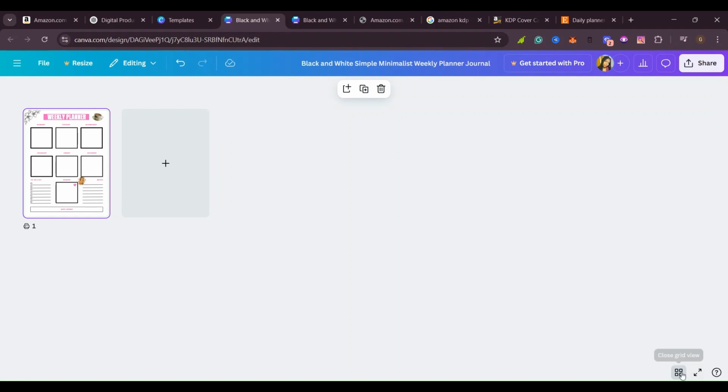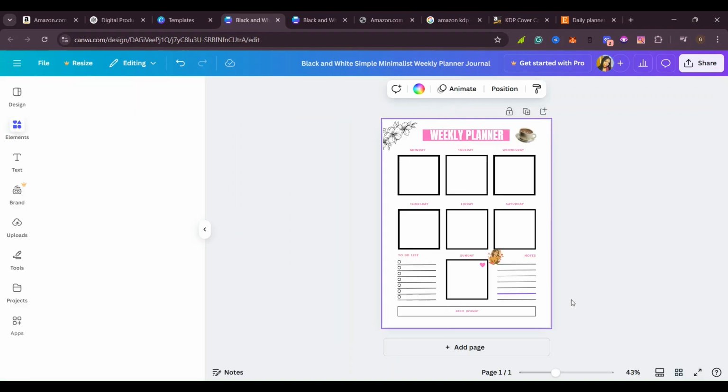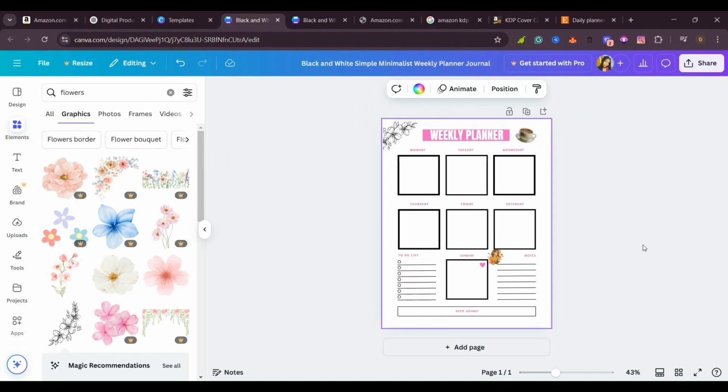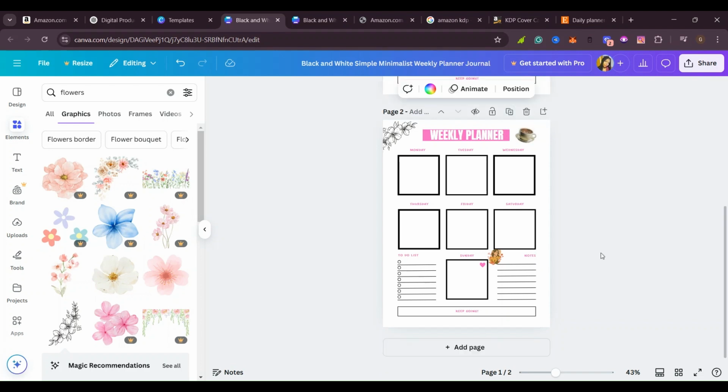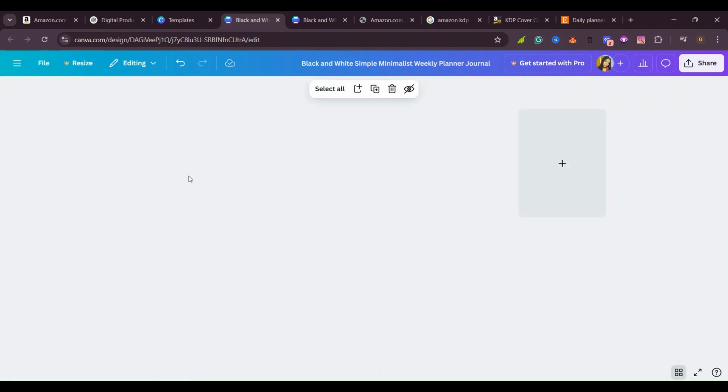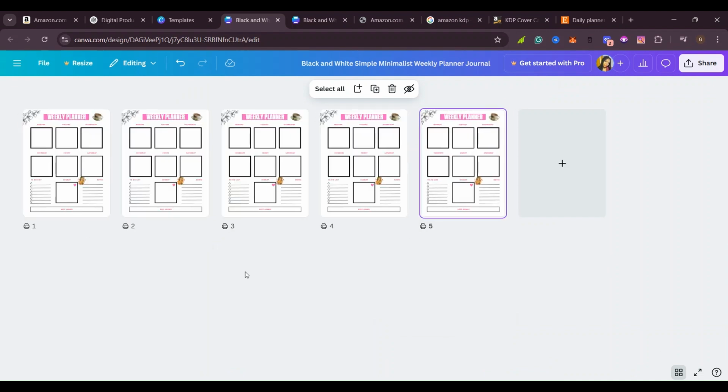Yes, so what I'm going to do now, since I want more pages, I'm going to click on duplicate. So I'm going to duplicate this page. When you duplicate the page, another page will come out. When you duplicate it again, another page will also come out. So that's how you are going to get many pages to fill your book or your journal. So you can go ahead and duplicate that. Now as you can see, so far we have duplicated about 5 pages. If we click here on view in grid, this is how our journal looks so far.